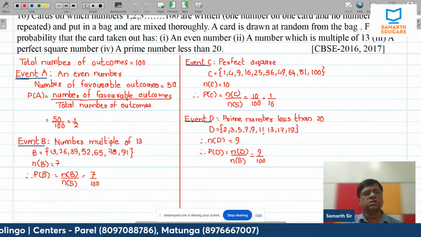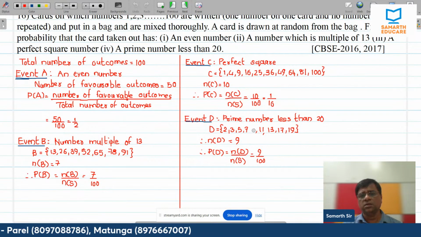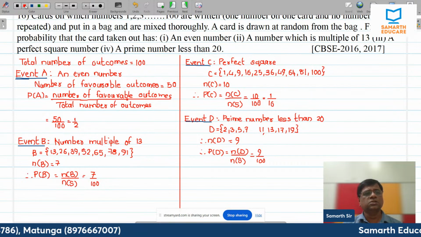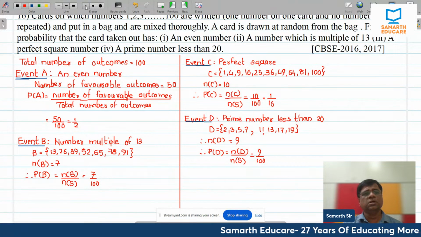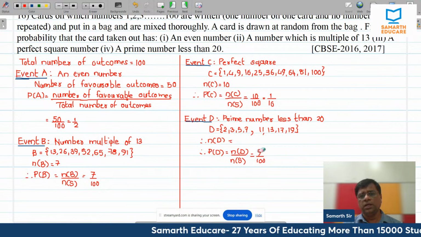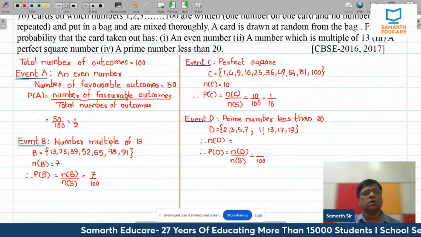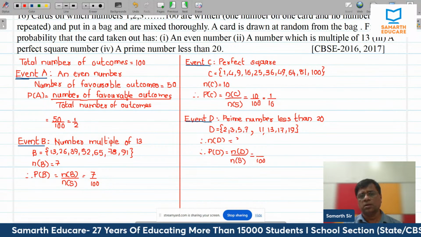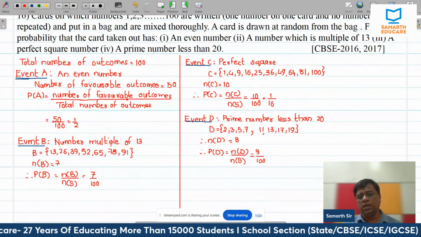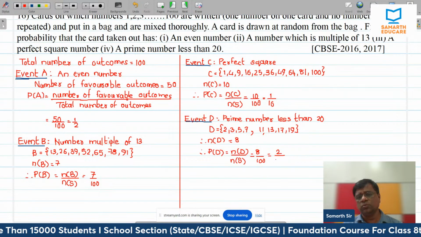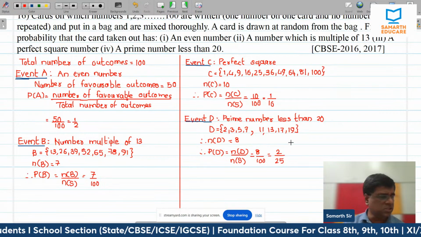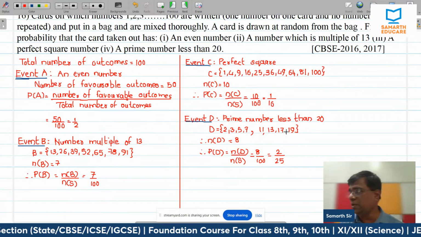I've taken this as 9. 9 is not a prime number. Hence this will be 8. 8 upon 100. And that is, if you divide by 4, that is 2 upon 25. Or in percentage, if they are asking, that will be 8%.